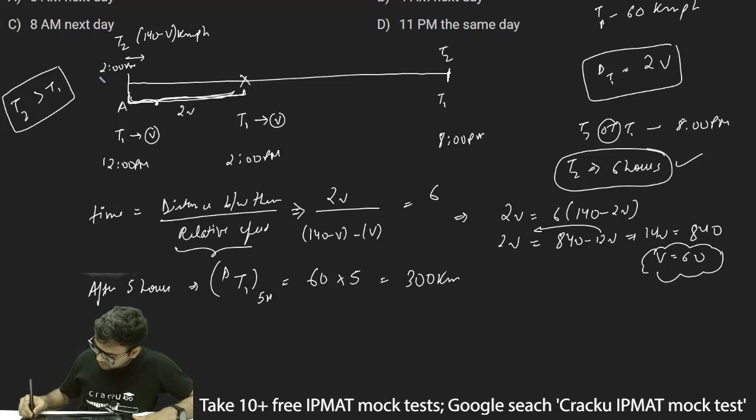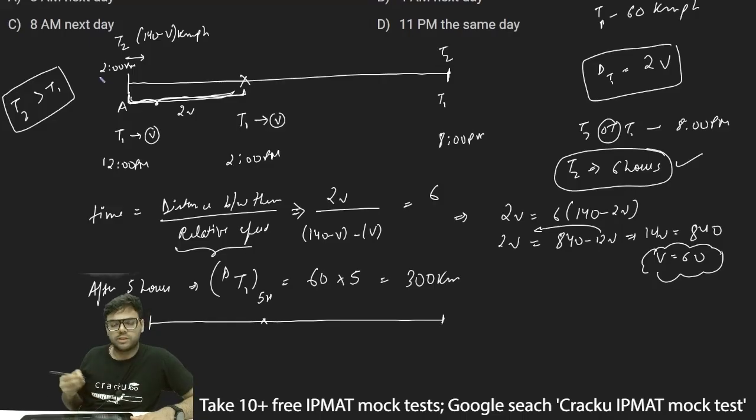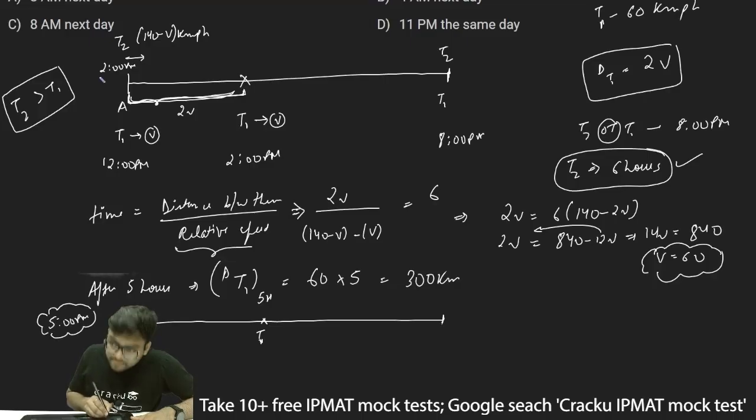Now what will happen in the situation is basically, let's say if at 12 noon they are starting, then at 5 p.m. T1 will reach here, and T2 will be here.